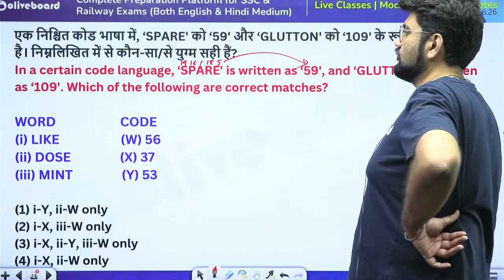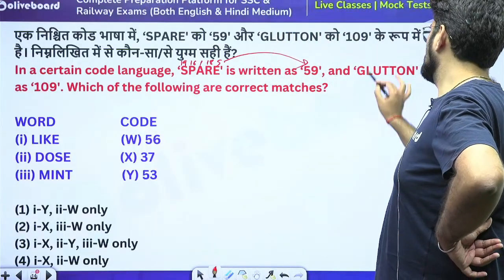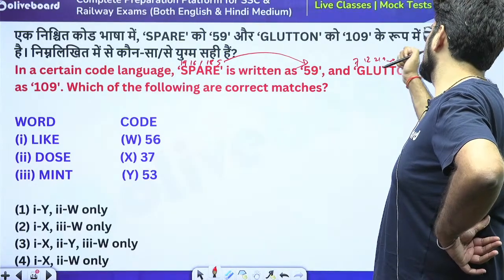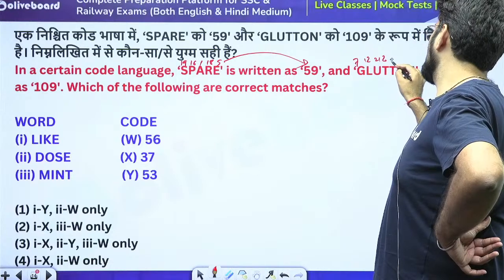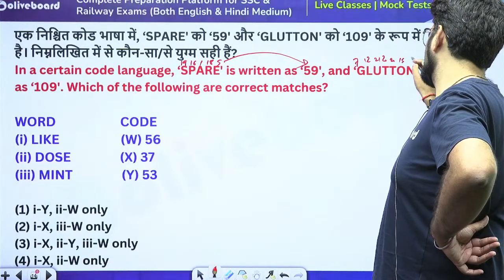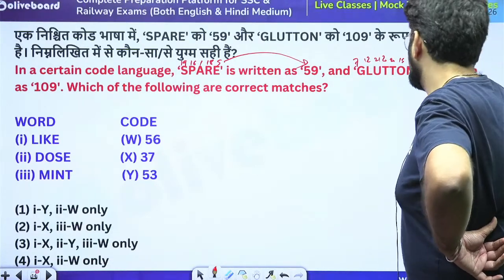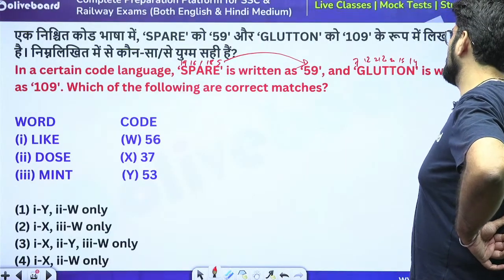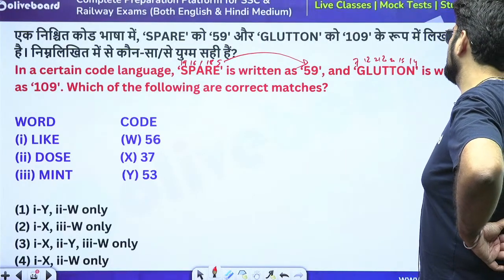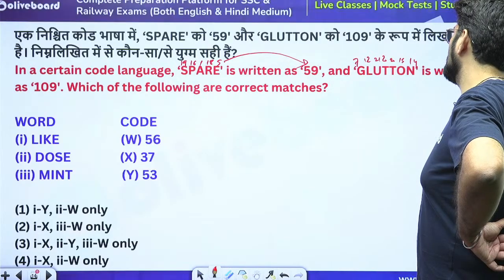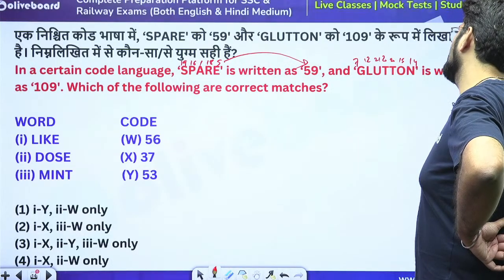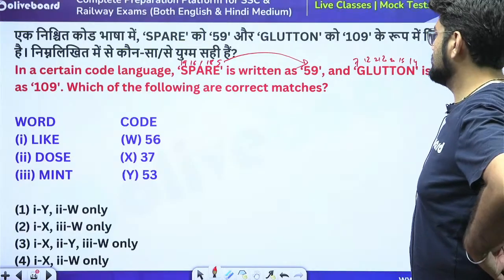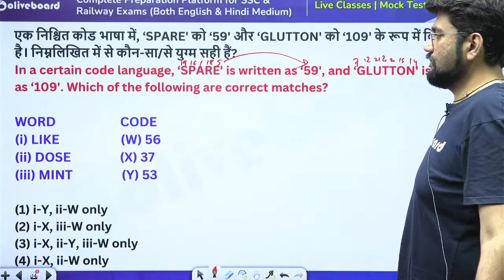And glutton is this, 109. So this is 7, 12, 21, 20, 20, 15, 14. So 40, 61, 29. So 61 and 29 is 90. And 90 and 19 is 109. Yes, correct. Okay, so we're just adding them. That's it. Simple place value addition.